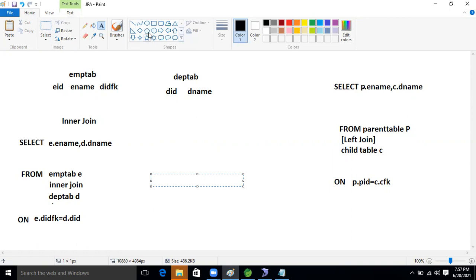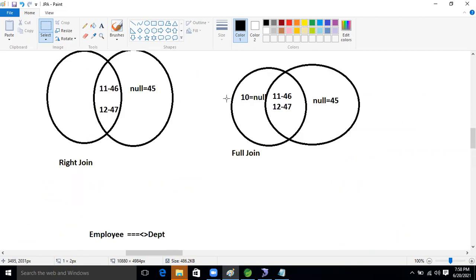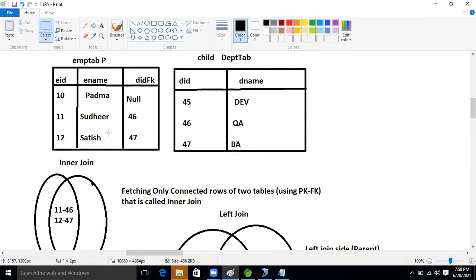Hi Ravi, in inner join, it is not taking duplicate values, right? In inner join, whatever connected rows are there, don't bother about duplicates. Whatever connected data is there, those data will come.